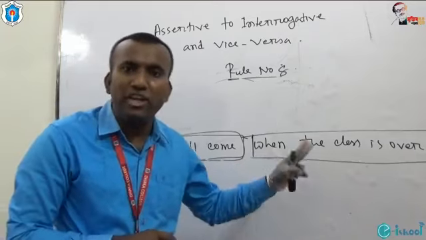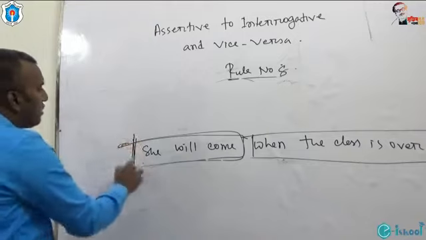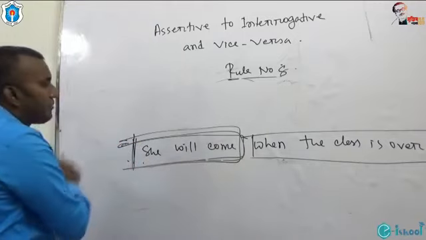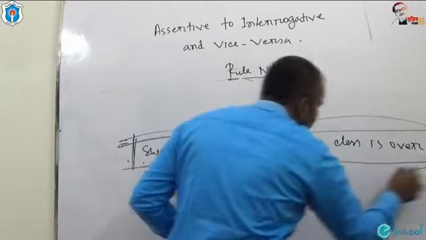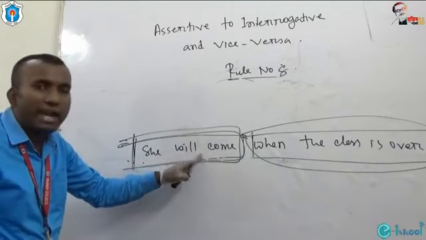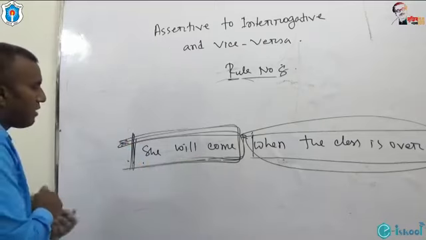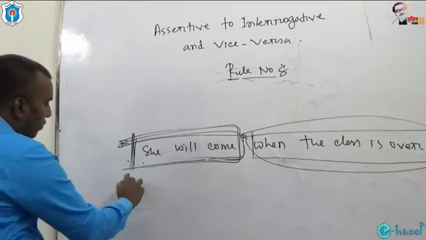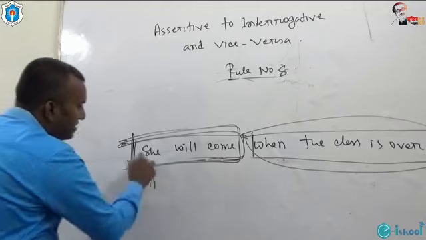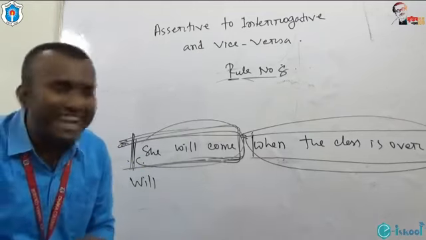Subordinate clause will be totally unchanged. So we have to take the help of "she will come." This is not important for us. What is the auxiliary verb here? Will. Is it affirmative or negative? This is affirmative. We have to turn it into negative.